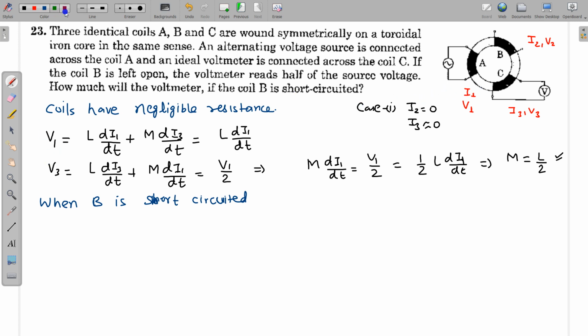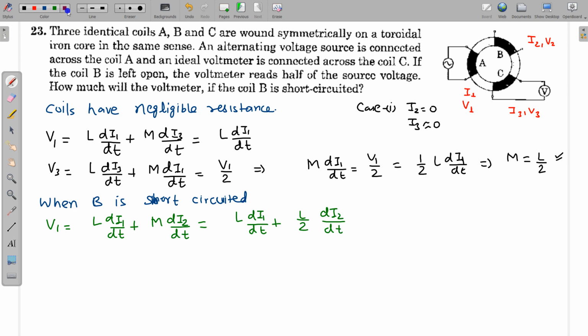So again V1 is equal to, due to self and due to mutual, so mutual inductance between A and B, this is M, this is di2 by dt. Again current in this coil C will be almost 0, so I am not writing the mutual inductance term between A and C. It would be M di3 by dt, where I3 is almost 0 at all times. So this is equal to this, and for M we can write L by 2. So this is L di1 by dt plus M, which is L by 2. So we can use this.